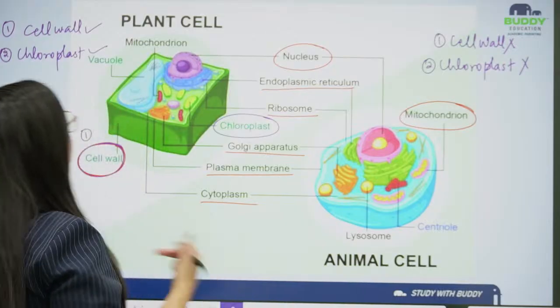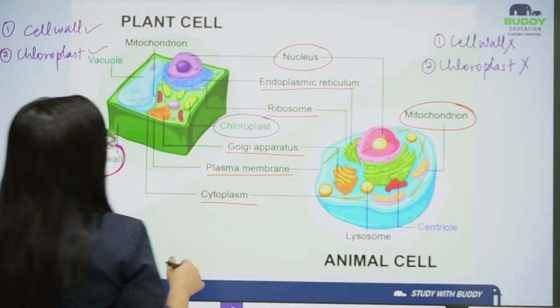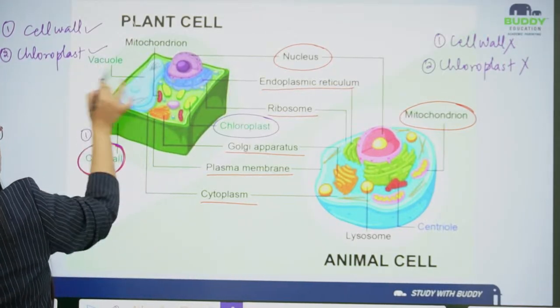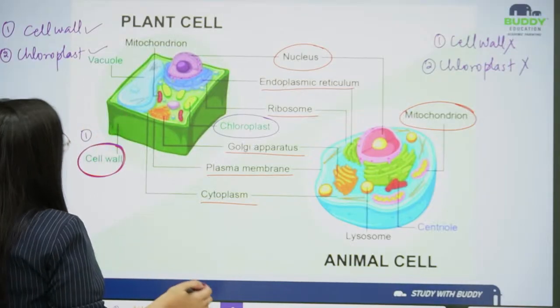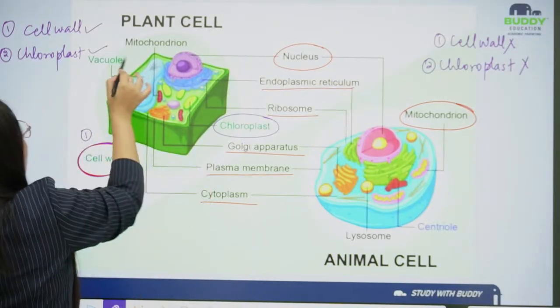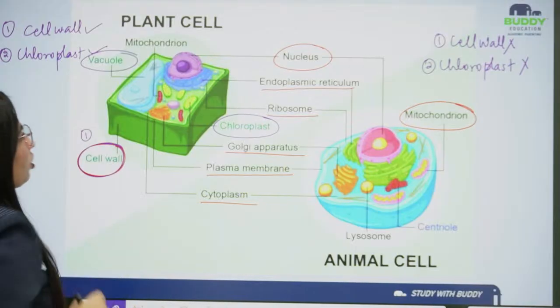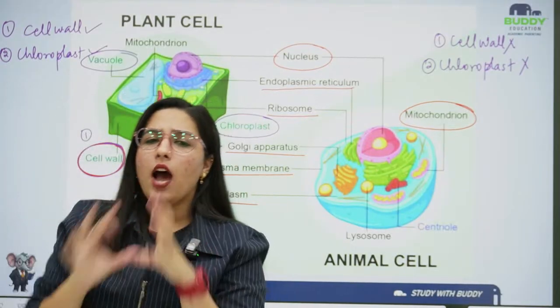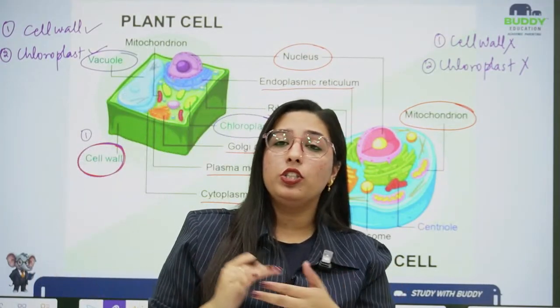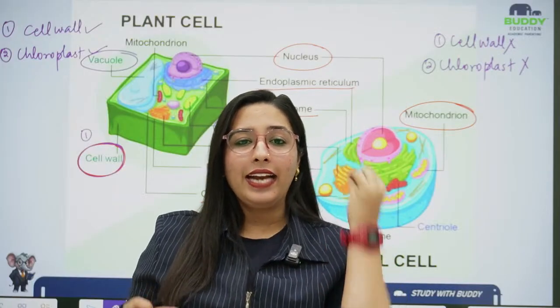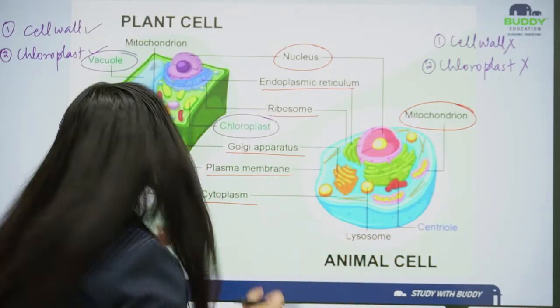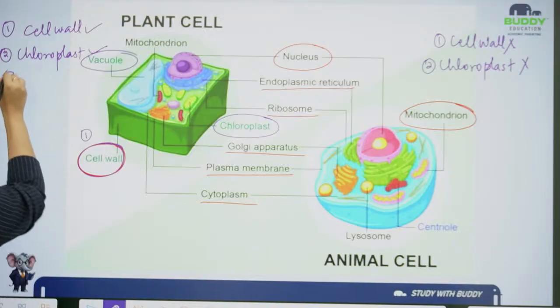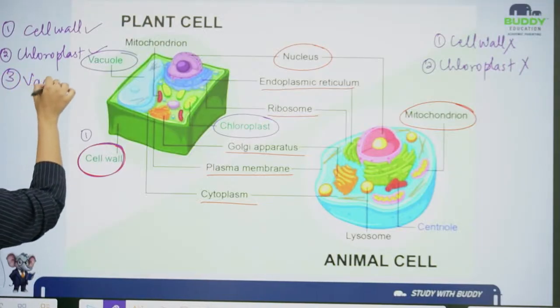Moving forward, the third difference is the presence of vacuole. The plant cell has a large central vacuole which occupies almost 90% of the space.